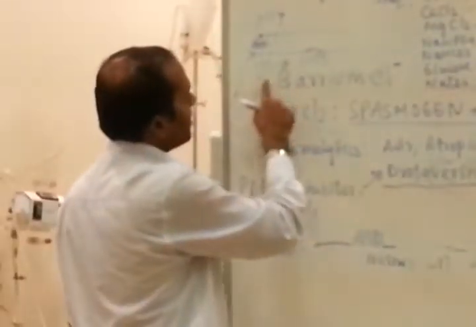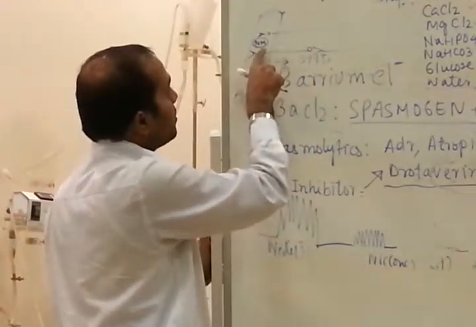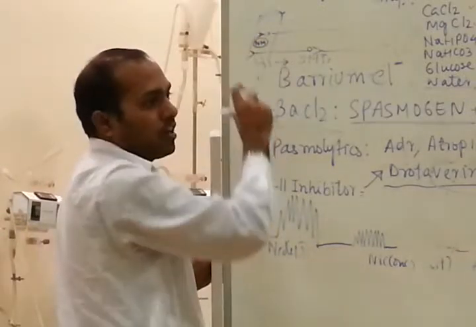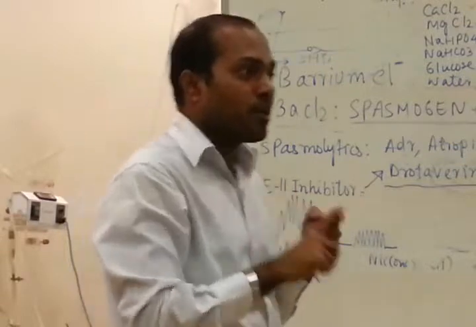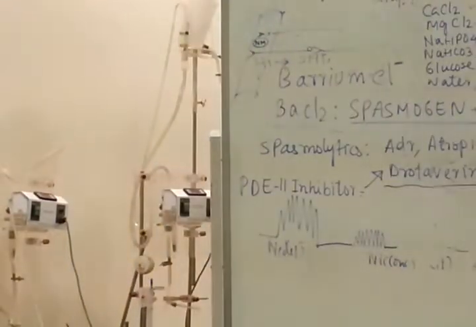Once the nicotine is given to the tissue, it causes release of acetylcholine at the effector organ and causes contraction. Okay. Both parasympathetic and sympathetic are opposite to each other. Okay, that is called physiological antagonist.